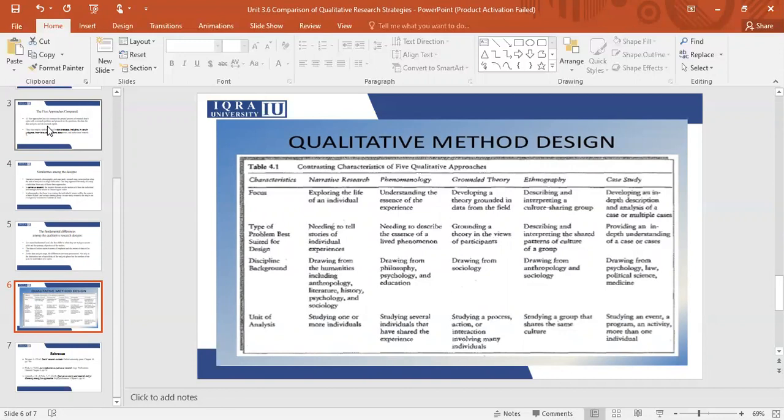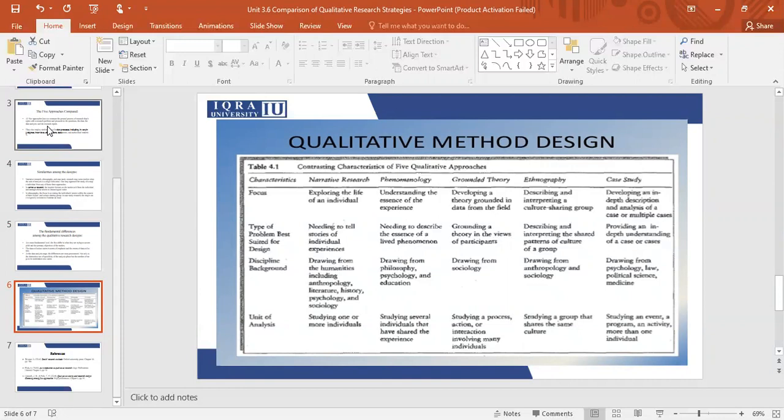If you are trying to describe or interpret the shared patterns of a culture, the shared beliefs of the culture, you will be doing an ethnographical research. But if you are providing an in-depth understanding of a particular company, a particular case, or different cases, or particular people, you will be doing a case study research. So they are a bit different in their nature of research.